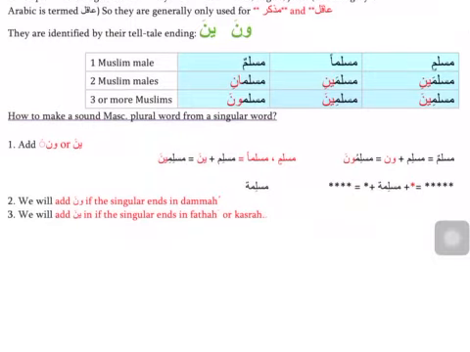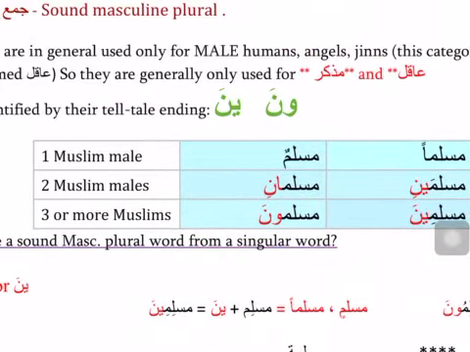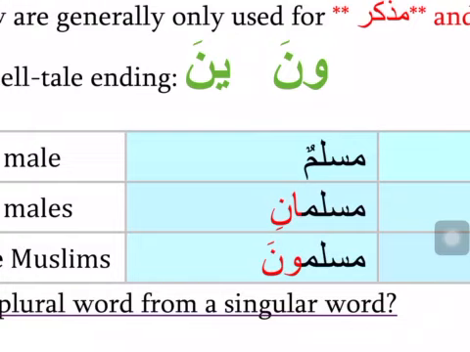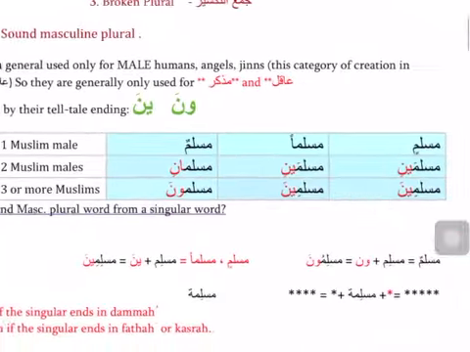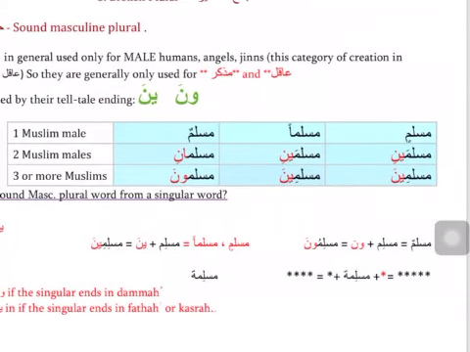What is the telltale ending of a jama' mudhakkar salim? It's these letters. Either the word will have waw, noon, fatha, una, or the word can have ya, noon, fatha, ina. So these endings will tell you that this word is most probably a jama' mudhakkar salim, a sound masculine plural, una or ina. Let's bring it in our table that we have been constructing.